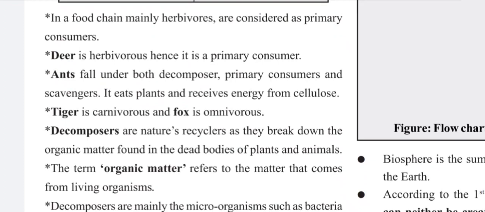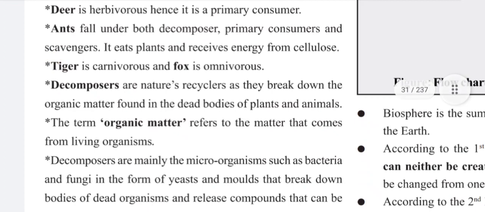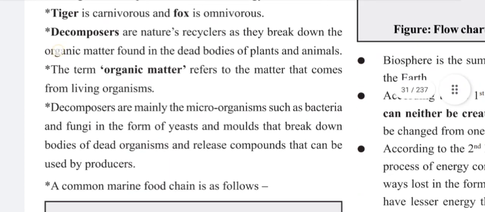Decomposers are nature's recyclers as they break down the organic matter found in the dead bodies of the plants and animals. The term organic matter refers to the matter that comes from living organisms.